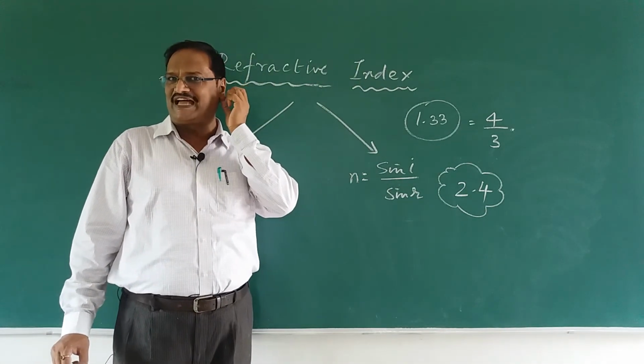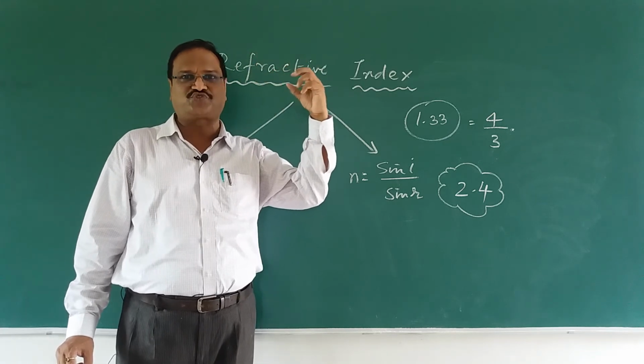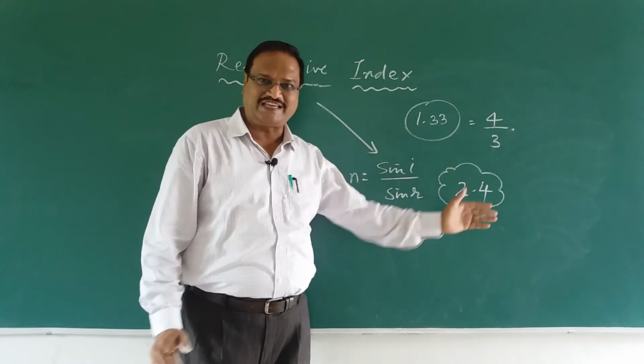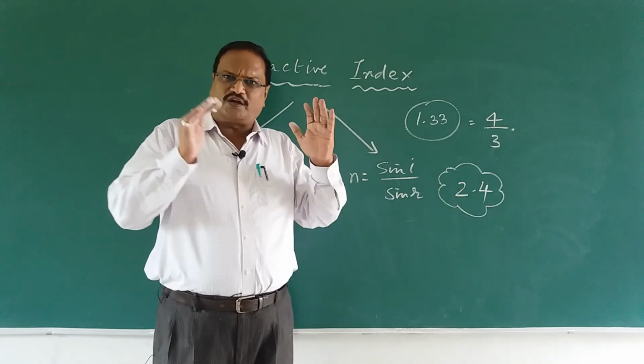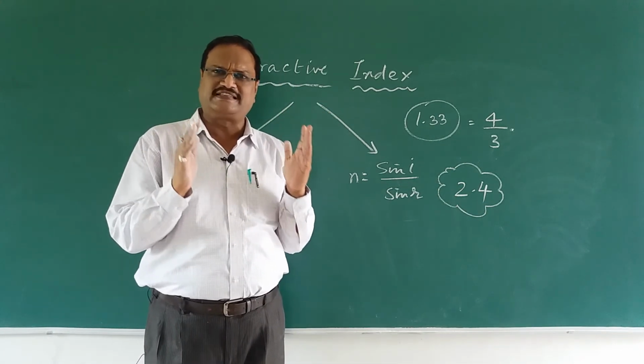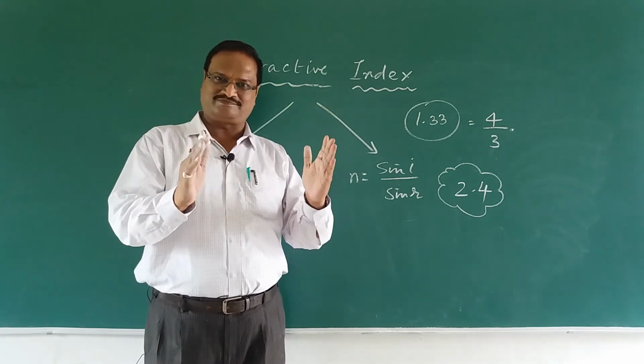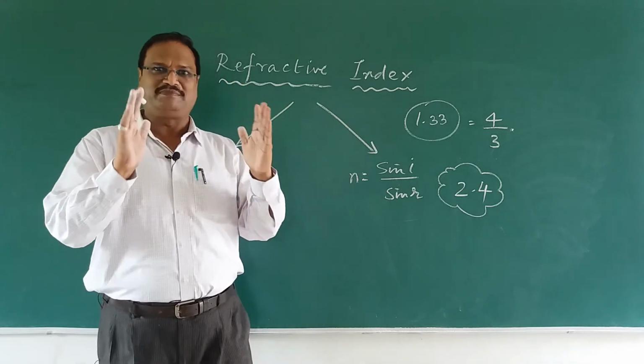When you wear the diamond it will sparkle like a star. That is because its refractive index is quite high. So, this is what you have to understand. Refractive index is the bending ability of a medium for the light. That is the meaning of it.